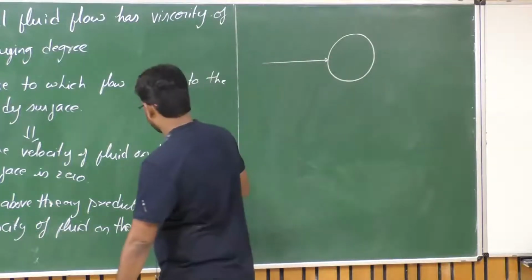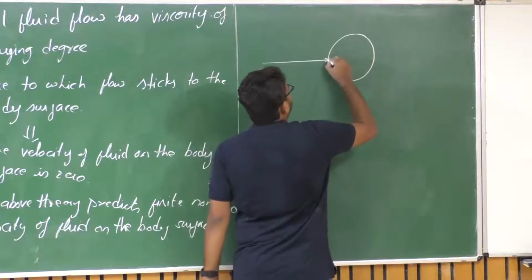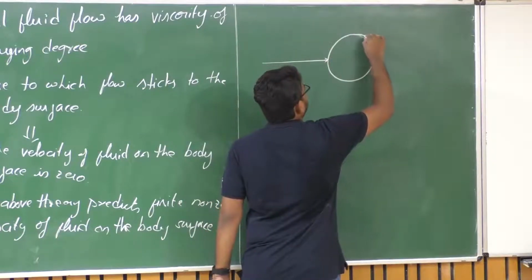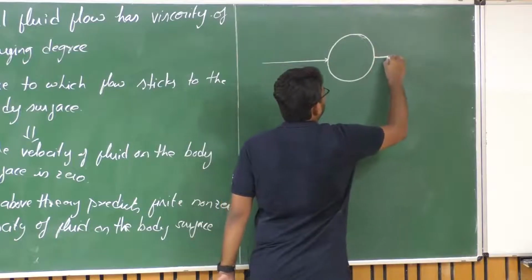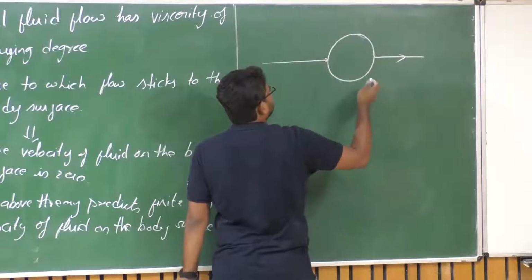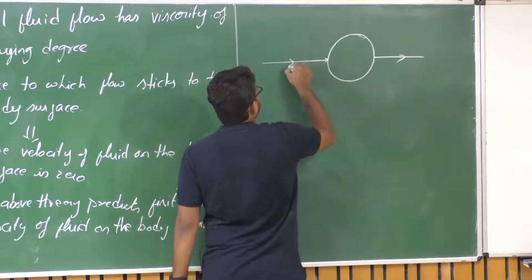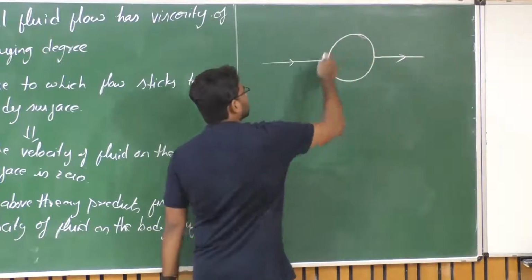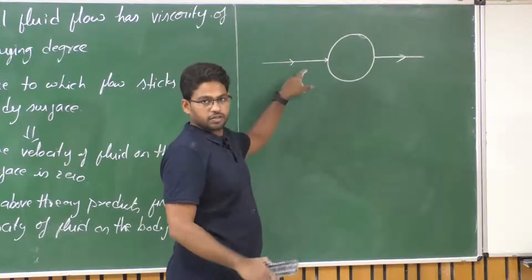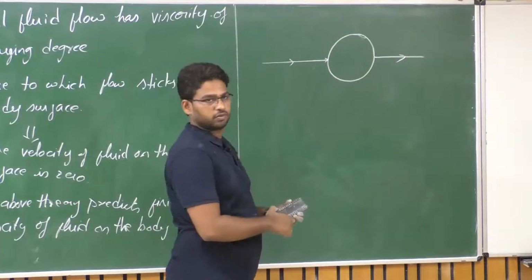So according to this theory, we have finite velocity of the flow on the object, right? Which can be more than the free stream velocity as well, right? So in this particular case, the boundary of this object or the surface of the object itself is a part of the flow, which forms the stagnation streamline of this flow, right?